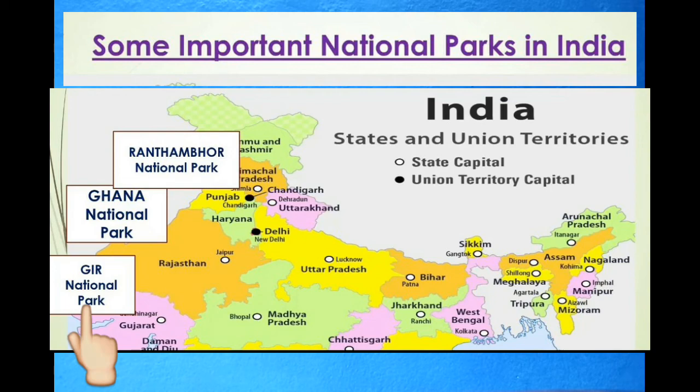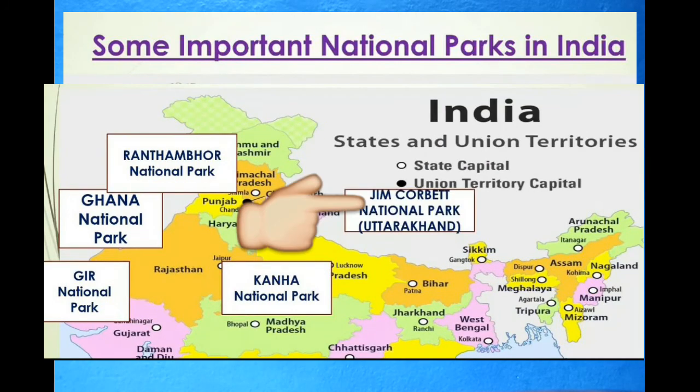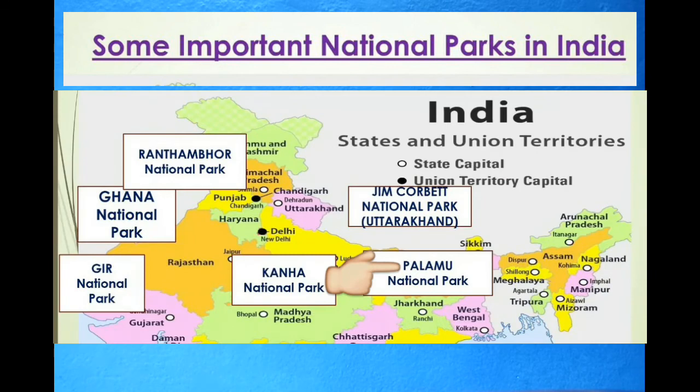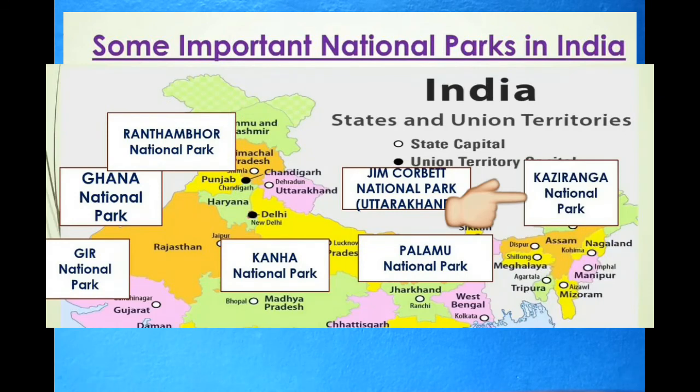Gir National Park in Gujarat. Kanha National Park in Madhya Pradesh. Jim Corbett National Park in Uttarakhand. Palamu National Park in Jharkhand. Kaziranga National Park in Assam.